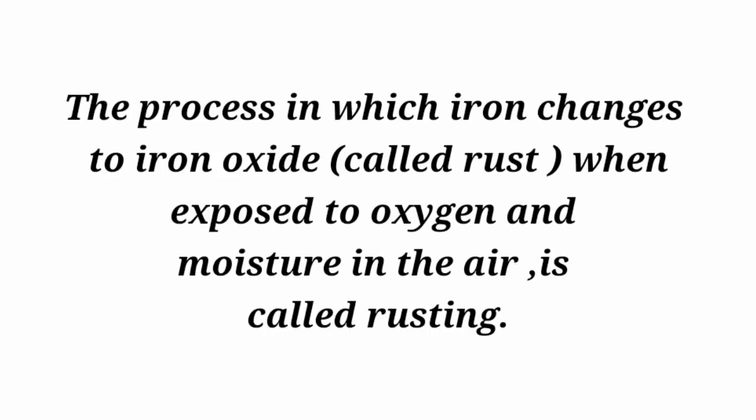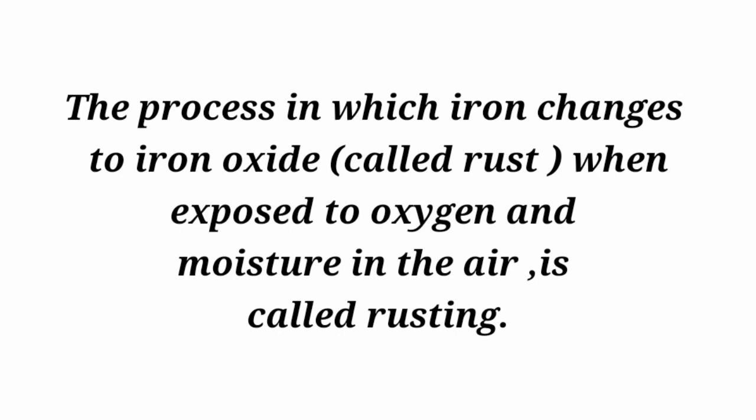The last one is rusting. Now what is rusting? First let's see the definition of rusting. The process in which iron changes to iron oxide, called rust, when exposed to oxygen and moisture in the air, is called rusting. So when an iron substance gets exposed to oxygen and moisture present in the air, it will start changing to iron oxide, that is rust.